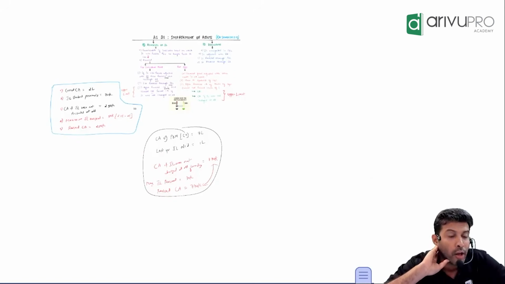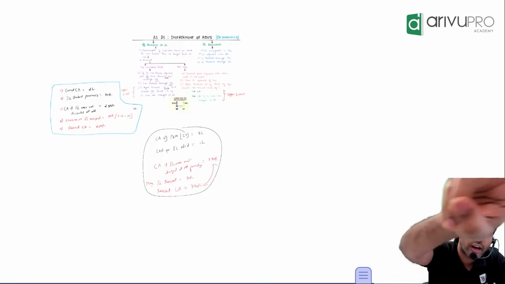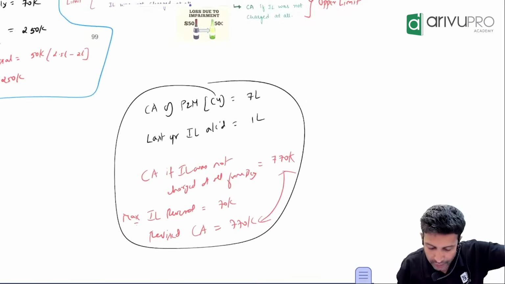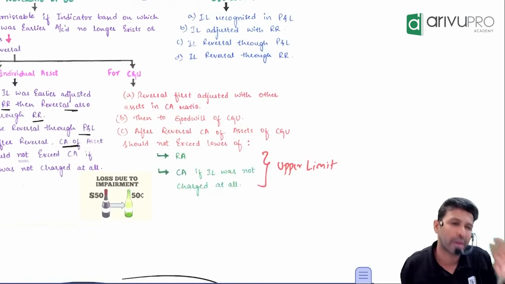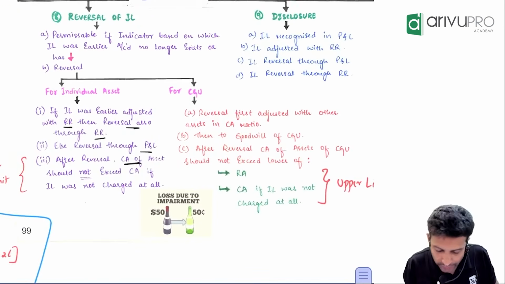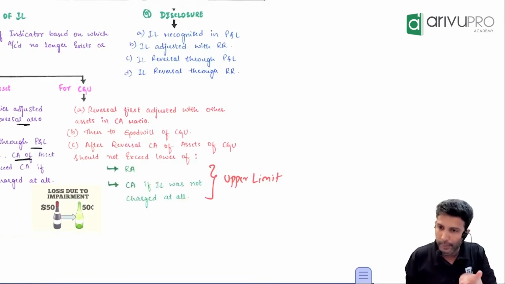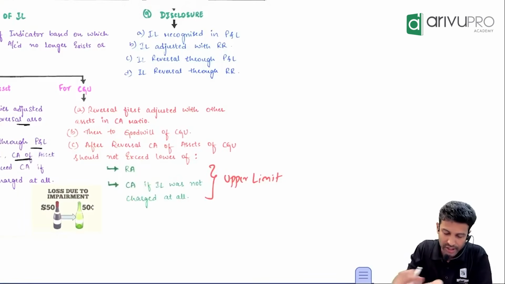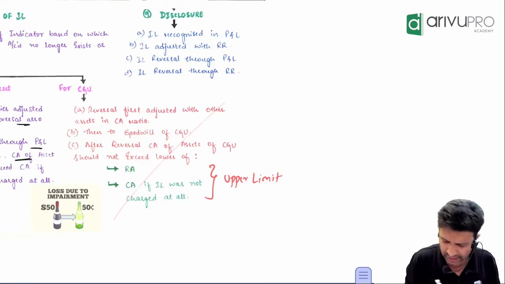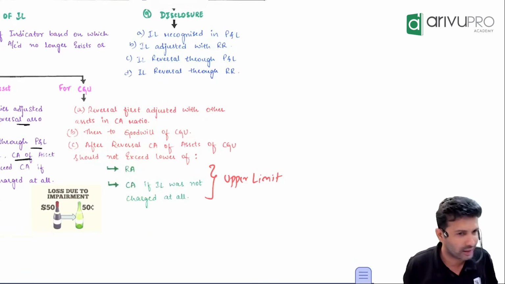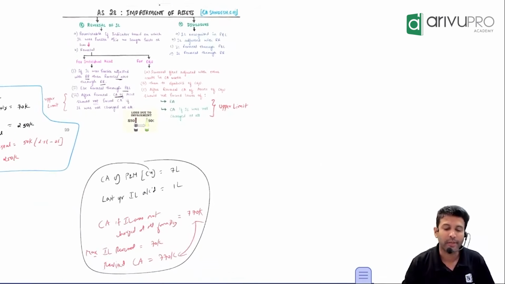Okay. Sir, what if it is a CGU? CGU means there are two upper limits. One we already know. What is one upper limit? Carrying amount if impairment loss was not charged at all. Another one is recoverable amount. For an individual asset, only one upper limit, which is carrying amount without impairment loss. For a CGU, two upper limits: carrying amount if impairment loss was not charged at all, or recoverable amount. One of those. Again, this one I highly doubt that it will be tested for you. It will become a little too much at your level, but just to say. That's all is the overall concept of AS28.